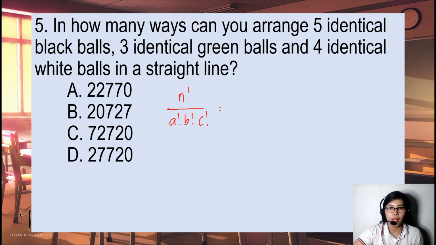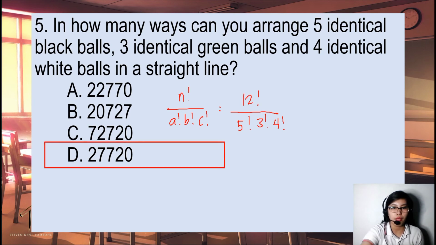So, our n is 5 plus 3, 8 plus 4 is 12. So, 12 factorial all over 5 factorial, 3 factorial, 4 factorial. There. So, our answer would be 27,720.